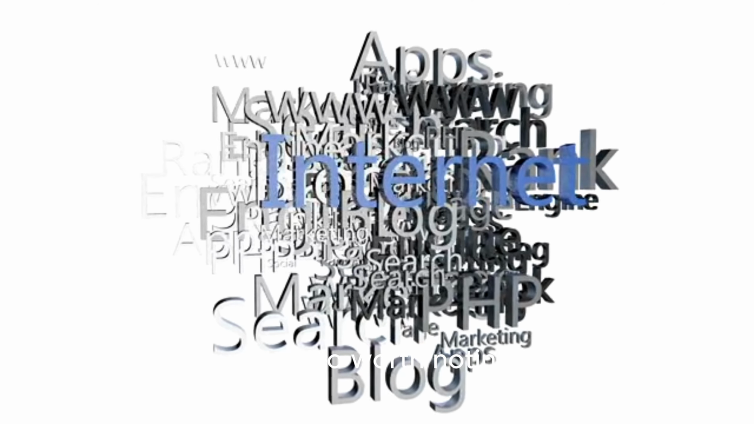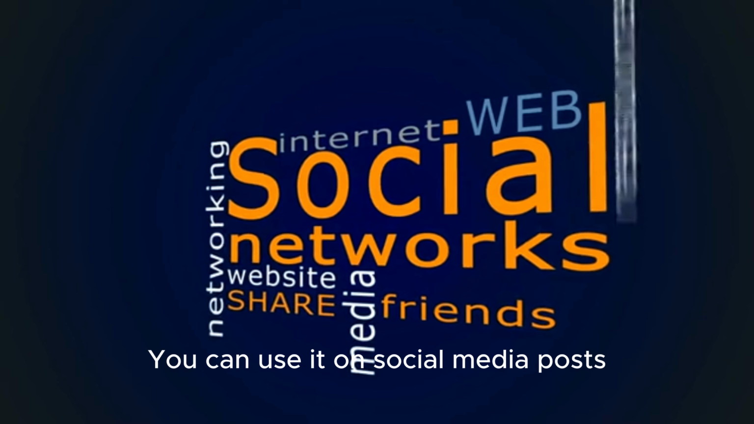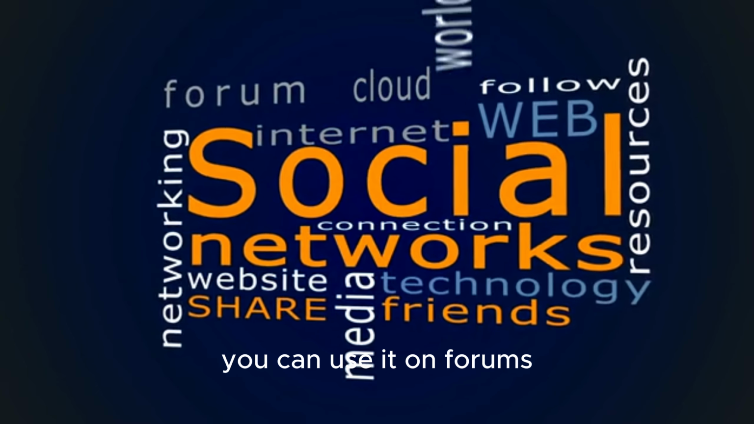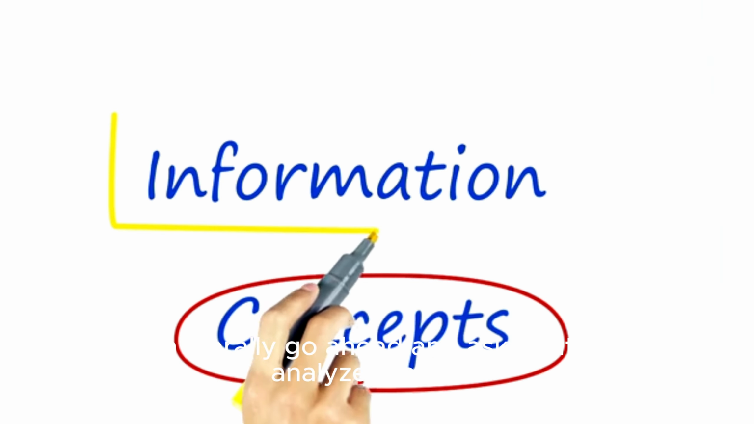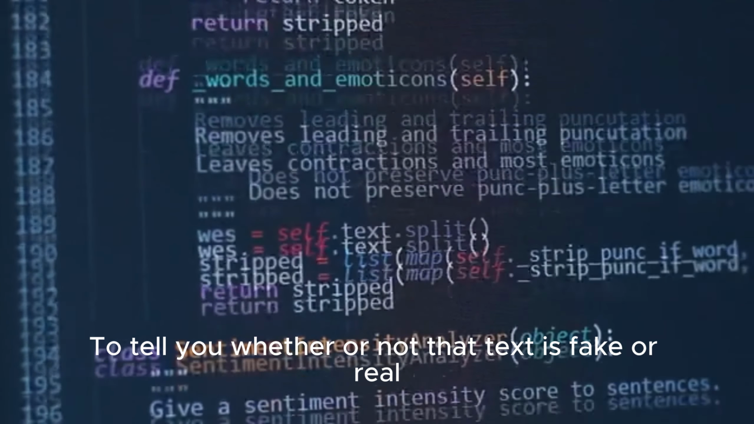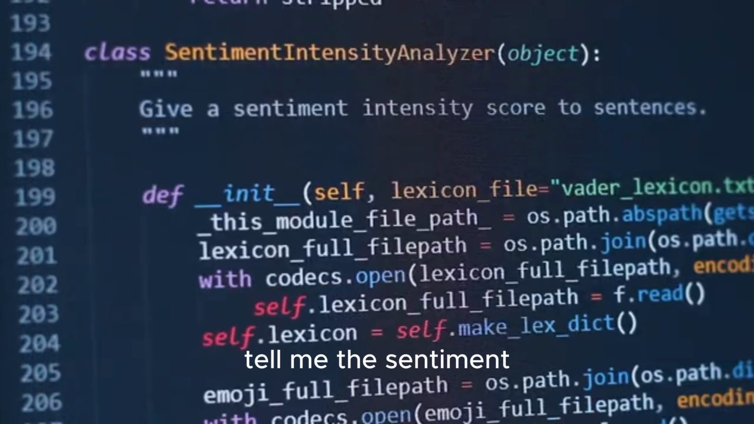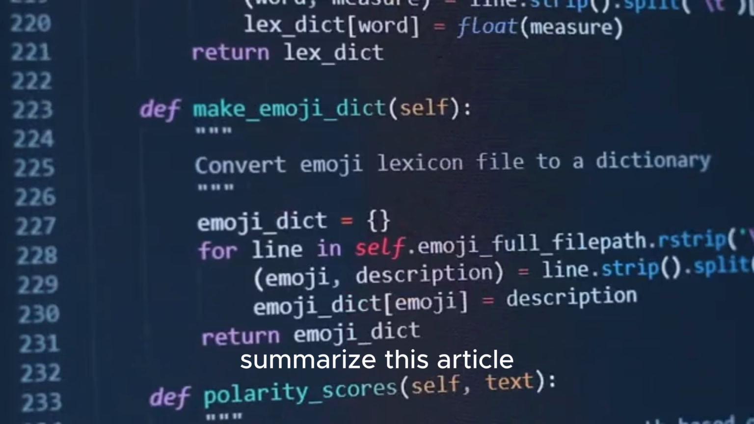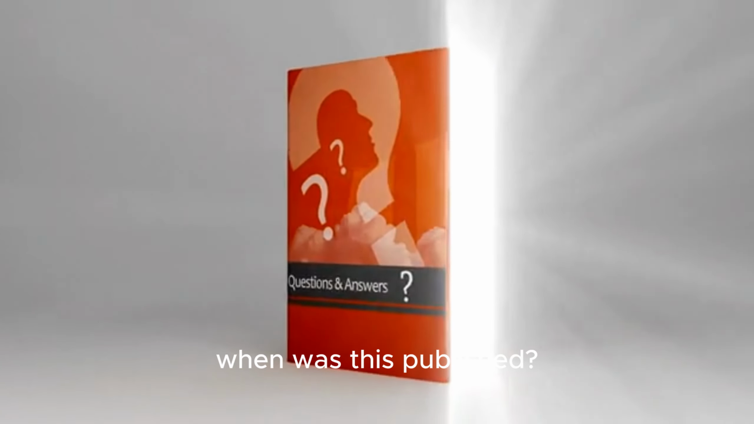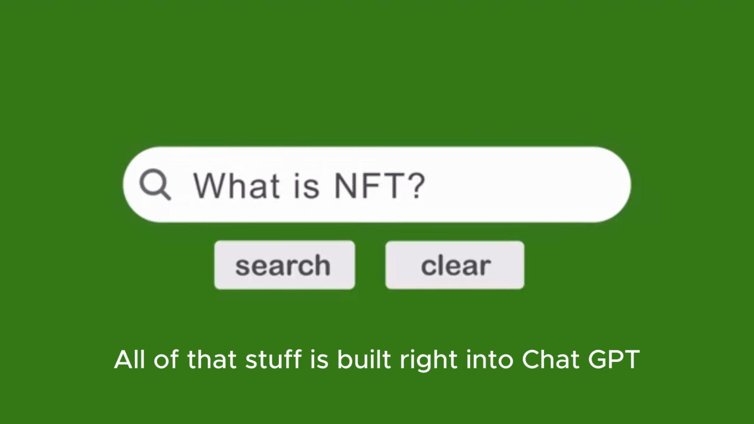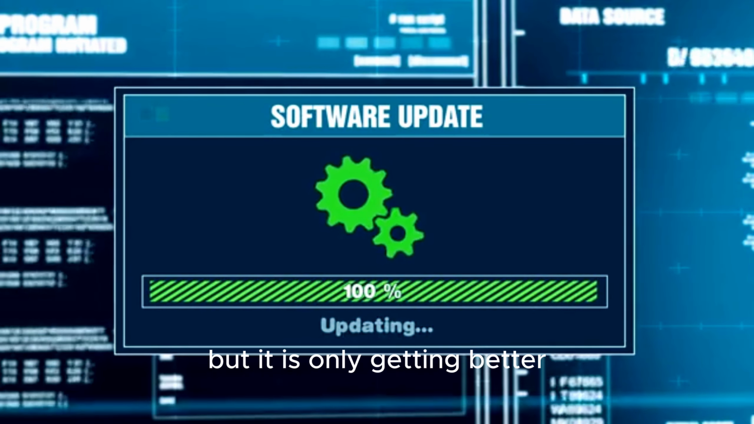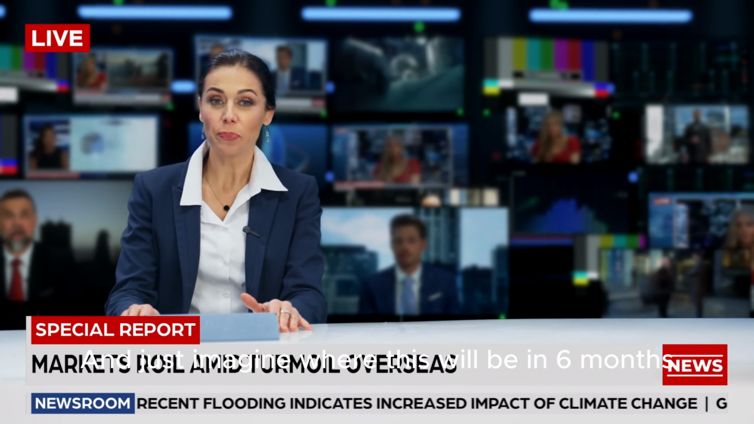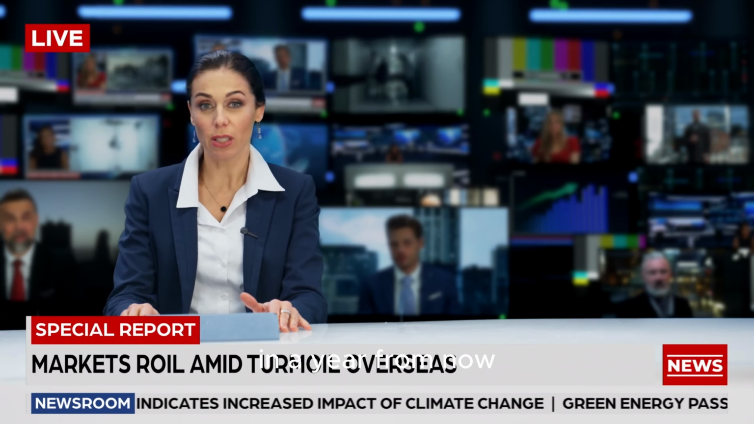Now, it's also worth noting that this isn't really limited to just news articles. You can use this on anything. You can use it on social media posts. You can use it on forums. Anywhere where there's text, you can literally go ahead and ask ChatGPT to analyze that text. To tell you whether or not that text is fake or real, tell me the sentiment. Summarize this article. Tell me who the author is. When was this published? All of that stuff is built right into ChatGPT. And again, it's not perfect, but it is only getting better. And just imagine where this will be in 6 months, in a year from now.